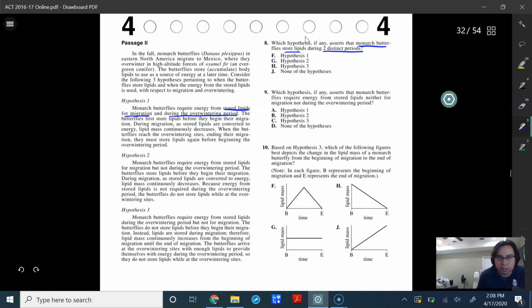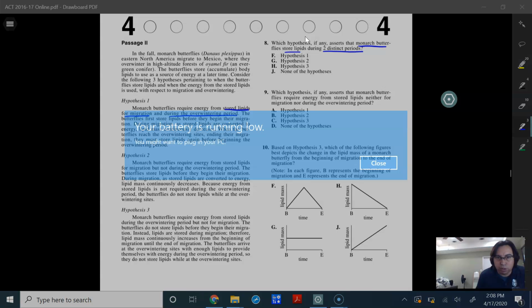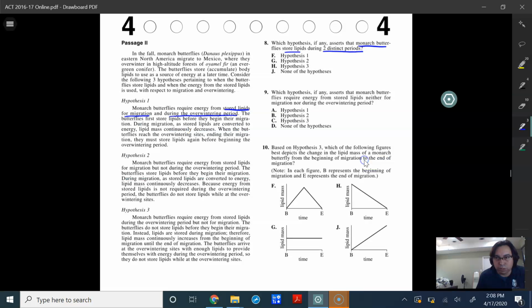That means they require energy from stored lipids during 2 distinct periods. If we need further evidence, we can keep reading. It says butterflies store lipids from before they begin their migration. Okay, so there's one period there.